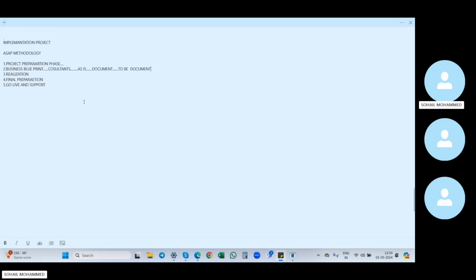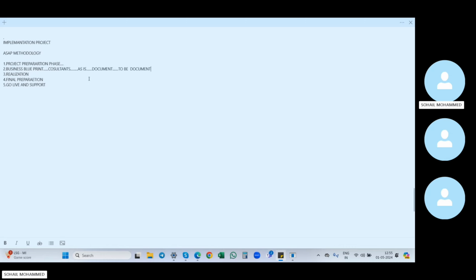For example, his company name is Apollo. That old name will be maintained in the as-is document. The to-be document is nothing but whatever changes we are going to make, which we will maintain in the to-be document. For example, his company name is Apollo, and in the to-be document he wants to change the company name to another name. So he wants Apollo Pharmacy. That change will be maintained in the to-be document.